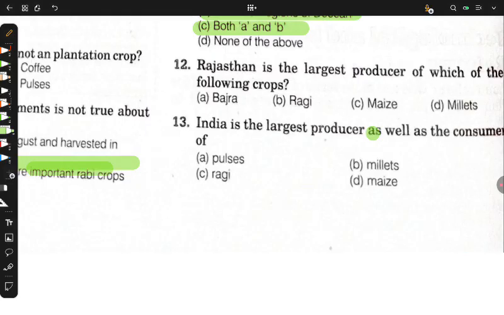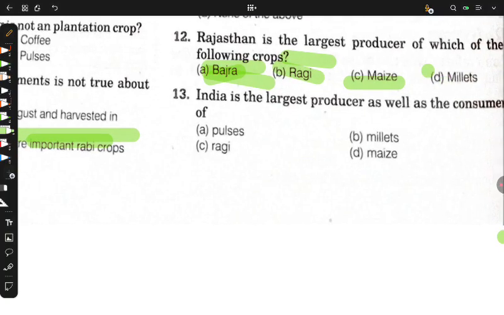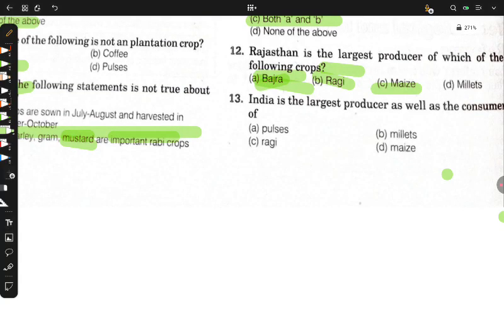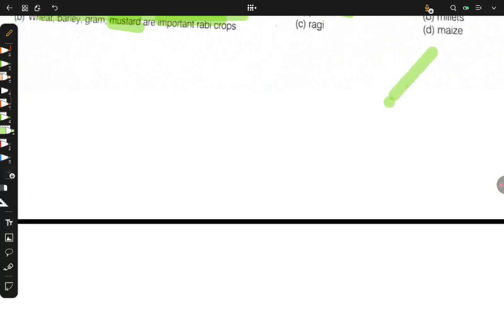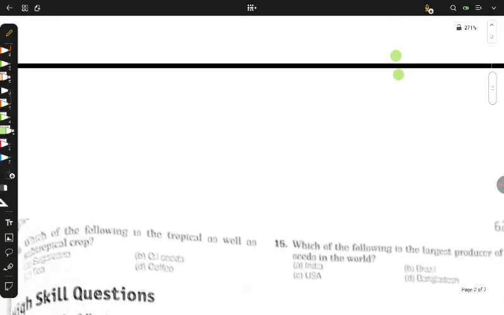Rajasthan is the largest producer of what? I have told you, bajra. Maize. Where is maize from? Write down in comments. I have told you what is the largest producer of maize. And ragi. We know Karnataka is the largest producer of ragi. So India is the largest producer as well as the consumer of pulses. I have told you to write it down in a copy. And with this, I guess, two questions are left.